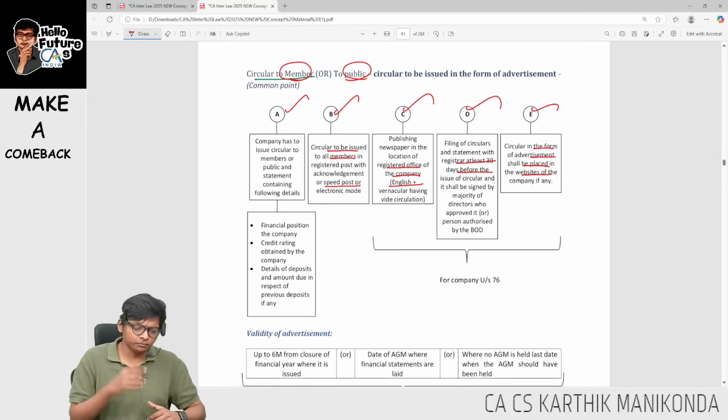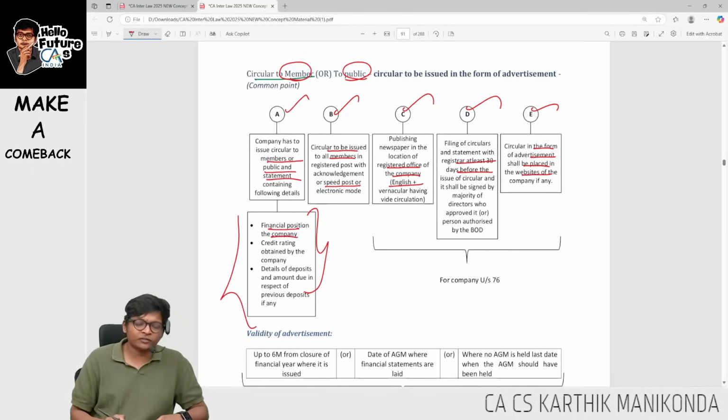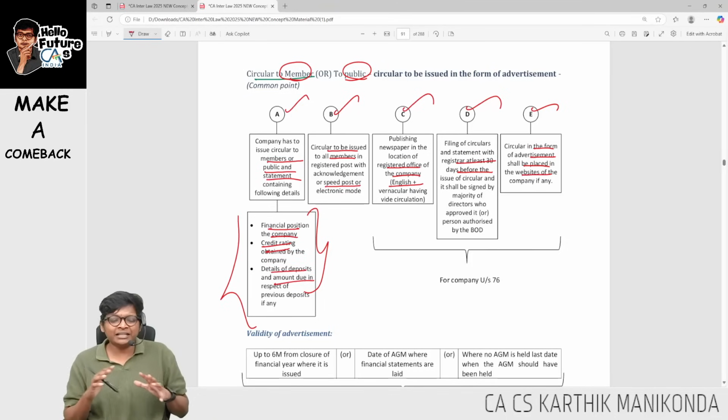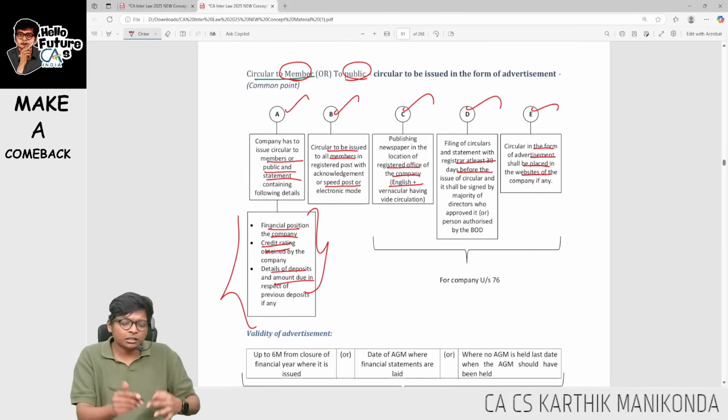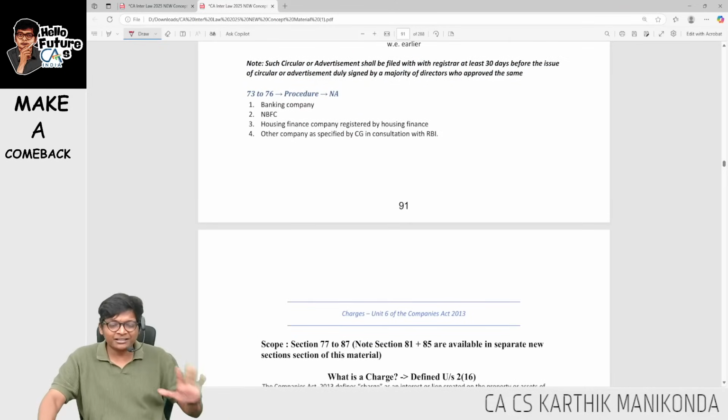Next, the company has to give the circular to members with some details like financial position of the company, credit rating and details of deposit. What I have just done is just read what is there: newspaper, website, and then you should also give it to existing members with these details. So this is important.